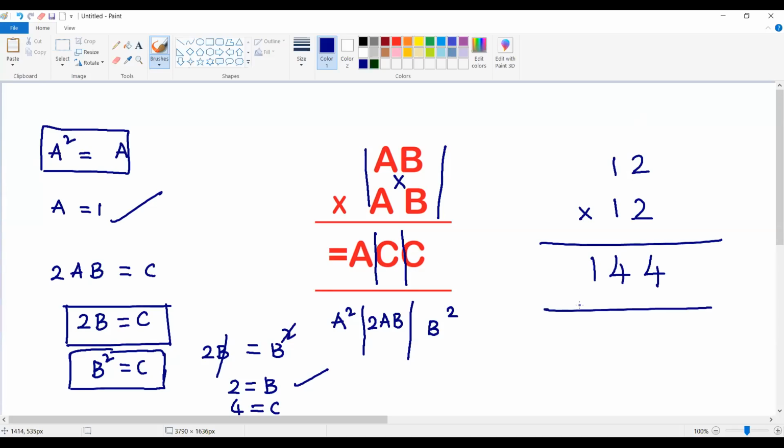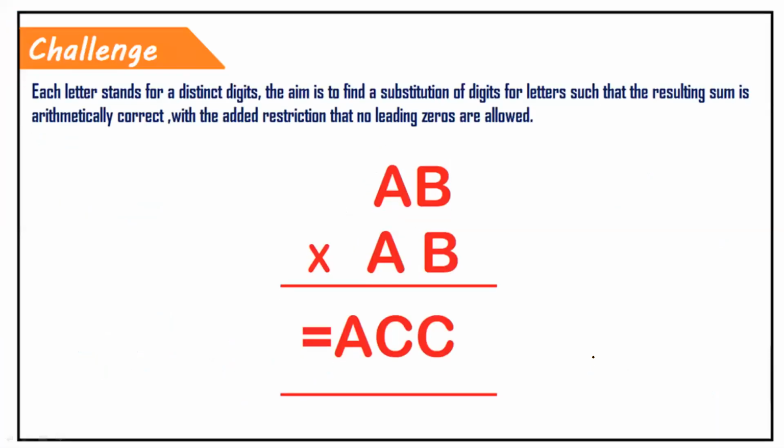Mathematically it is correct, and using the cryptarithmetic also we can say the A value is going to be 1, the C value is going to be 4. So we can say 144 is going to be the value of ACC. Okay, I hope you are able to get clarity. So that's how you can see the questions which are related to cryptarithmetic.